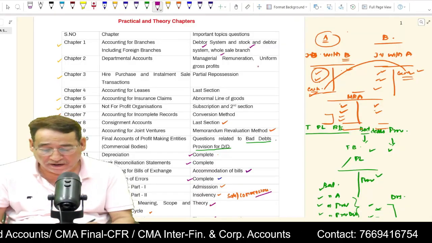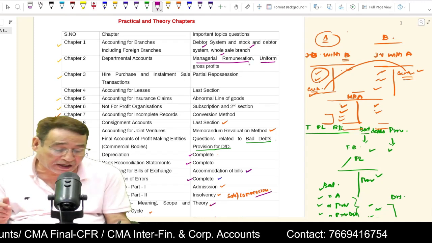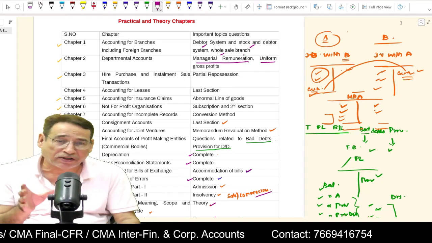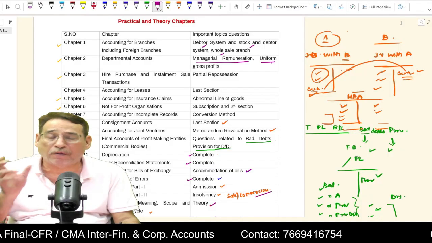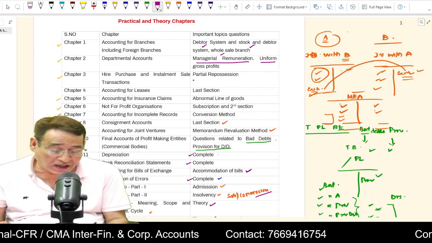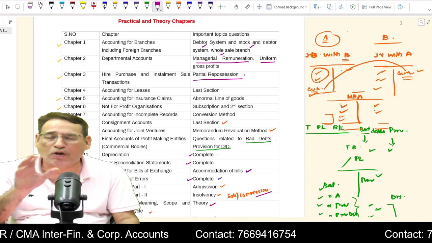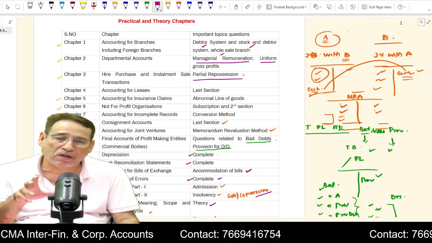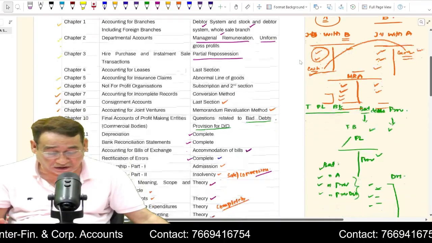Under departmental account, we have already covered it under the revision series at great length. I told you here you need to focus upon questions related to managerial remuneration and corrected profits and uniform gross profits. Hire purchase transaction, you will be asked a question on partial repossession, but you will not be asked to prepare the ledger accounts. Rather, you will be asked simply to find out the loss or profit. Is it clear to you?